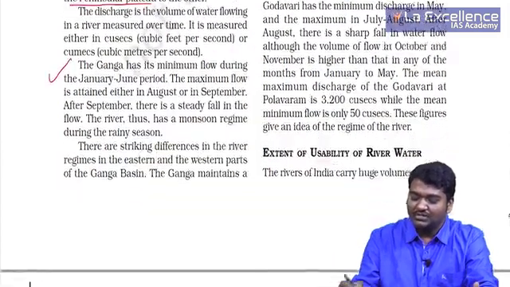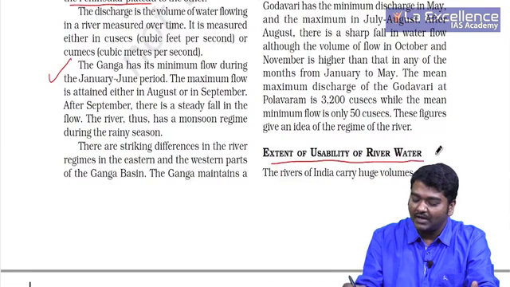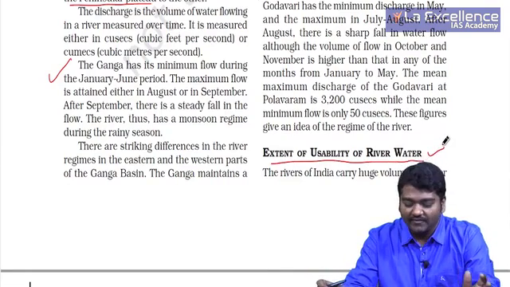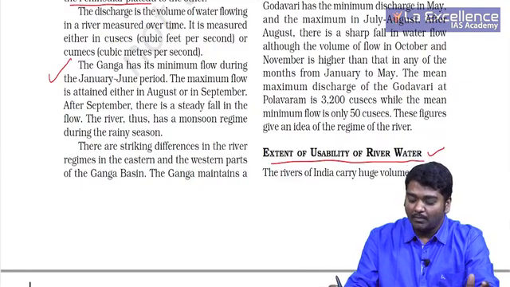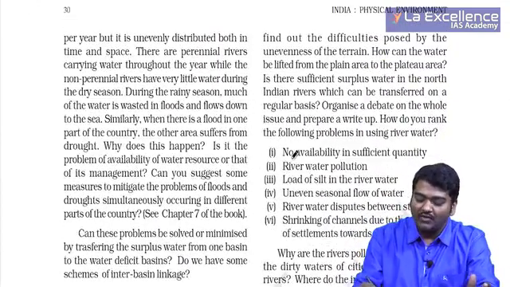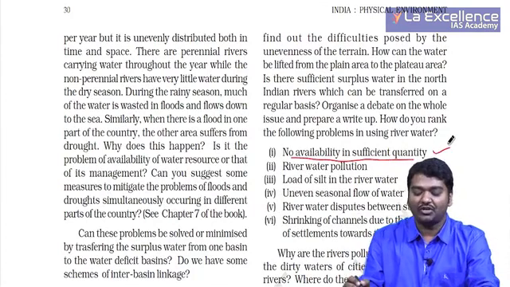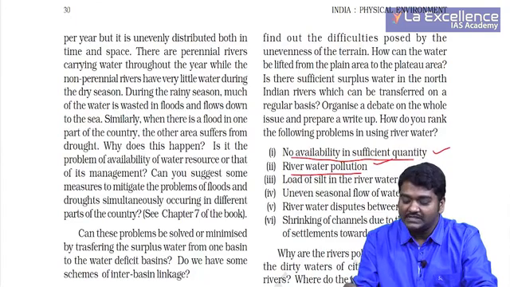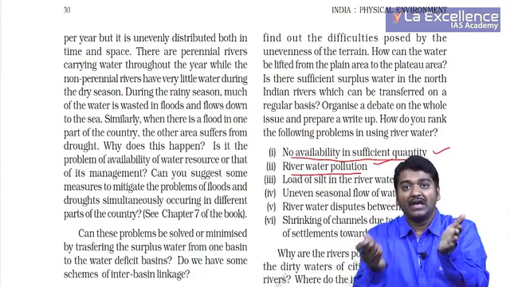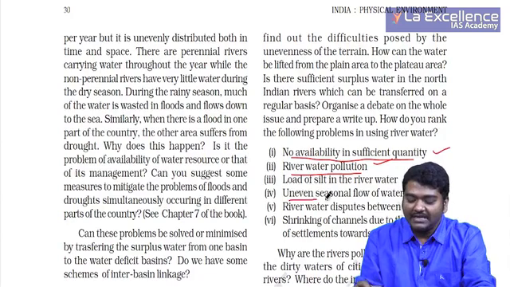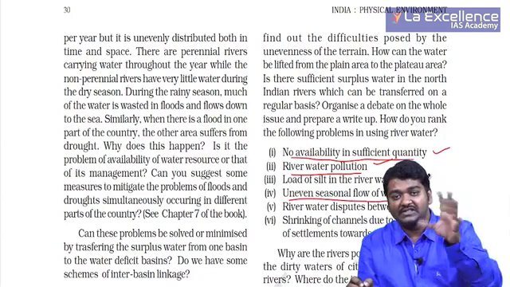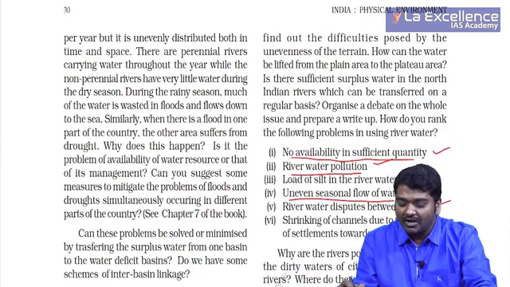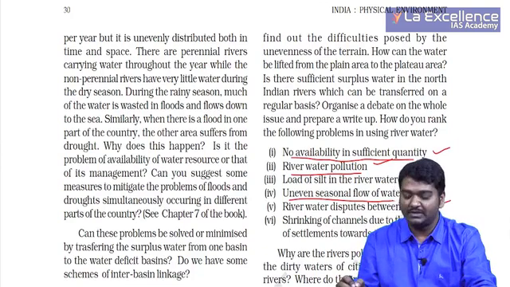Then you usually observe the extent of usability of river water. My suggestion to you, please go through this carefully, because what are the problems associated? No availability of water in sufficient quantity. Second, river water pollution. Load of silt in the river. Sedimentation takes place, so I told you floods happen. Uneven seasonal flow of water because different seasons, different rainfall. River water dispute between states, shrinking of channels due to extension of settlements towards the riverbed.